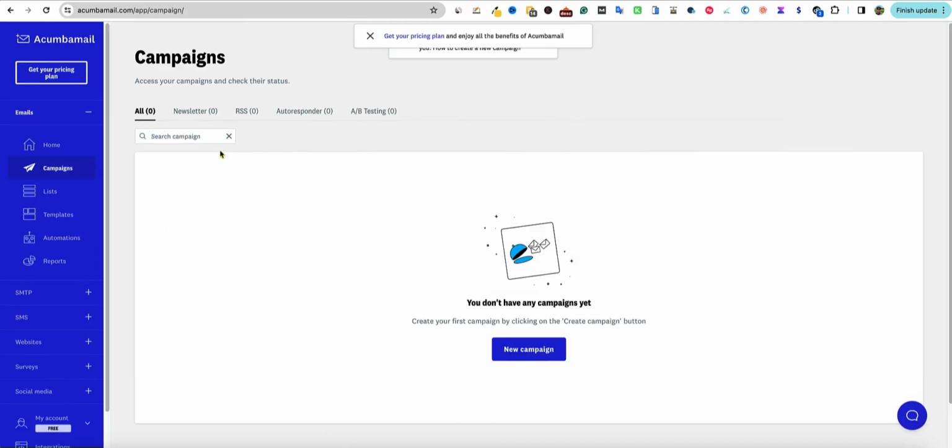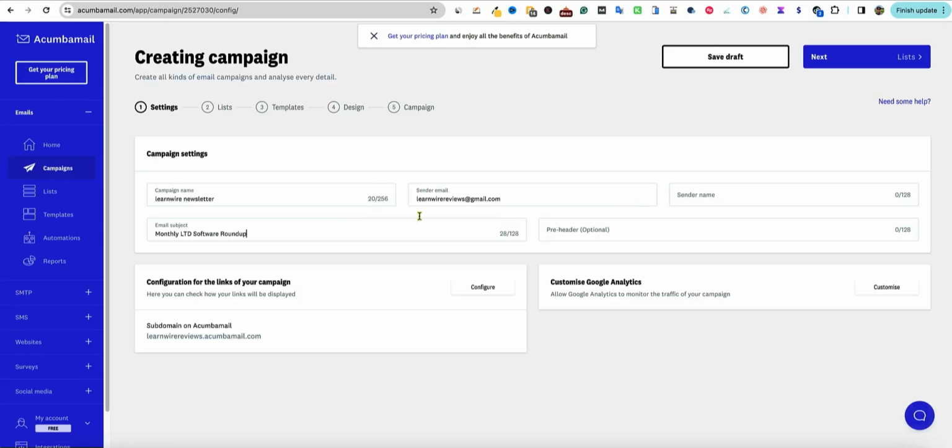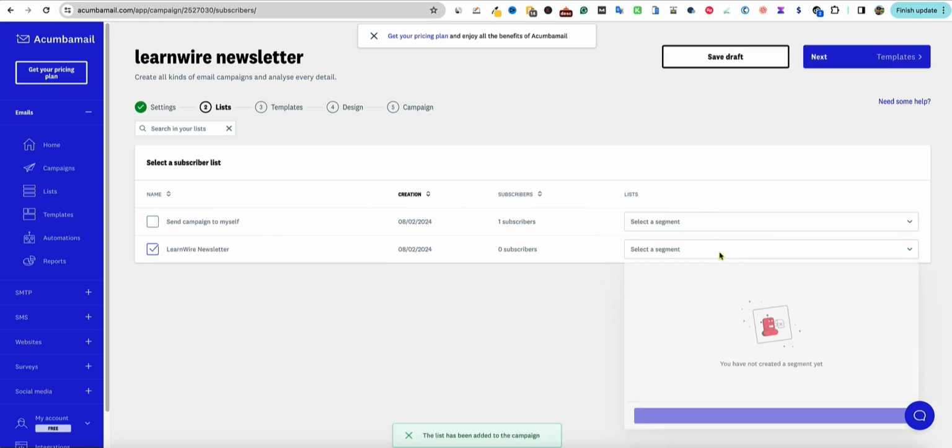So you have to have a campaign. So new campaign, that's one section that I forgot. So we have a newsletter, A/B testing, autoresponder. And so let's go create that newsletter real quick. Something like that. Sender name, just say LearnWire. Looks like we have some customized Google Analytics and configuration of the links of your campaign. So you can go and configure those. And we will just go and say next. We'll go boom. Okay, so there's a lot going on in here.